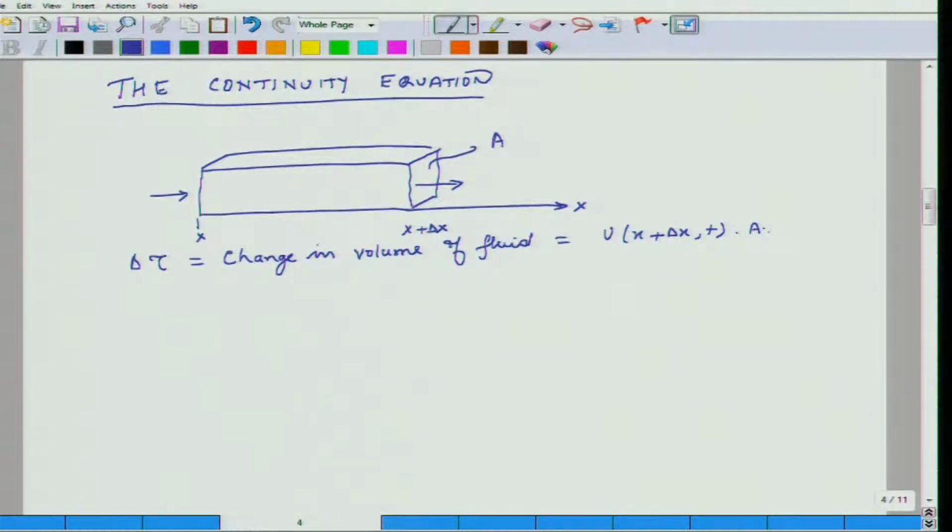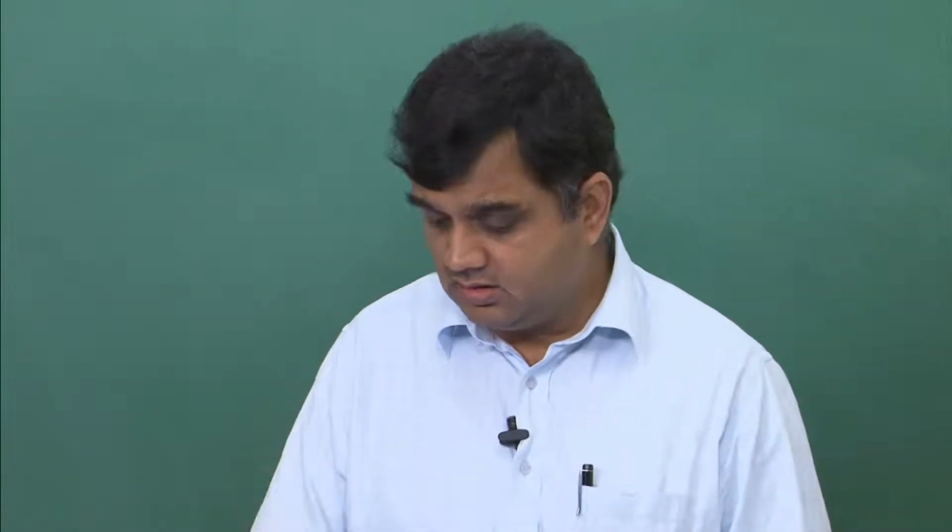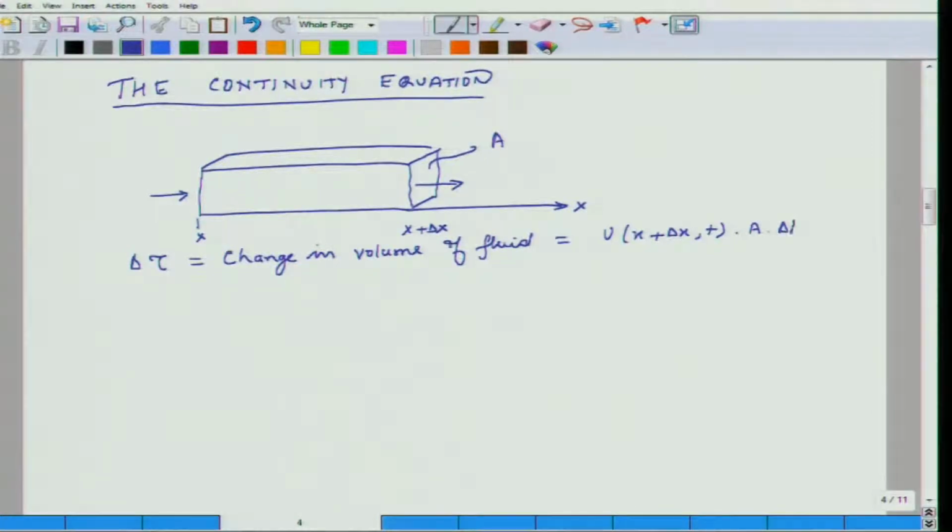So, u(x plus delta x, t) times area is the flux which is going out, and if I am integrating it over time, the total flux which goes out is u times A times delta t. Whatever is coming in, I have a similar relationship.